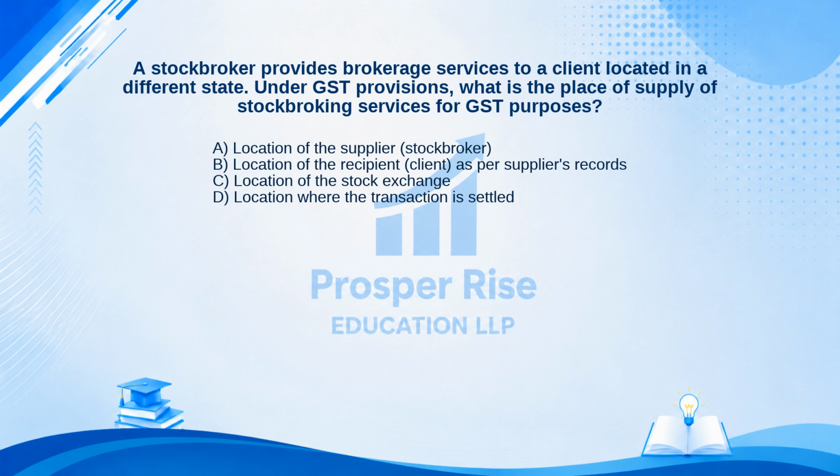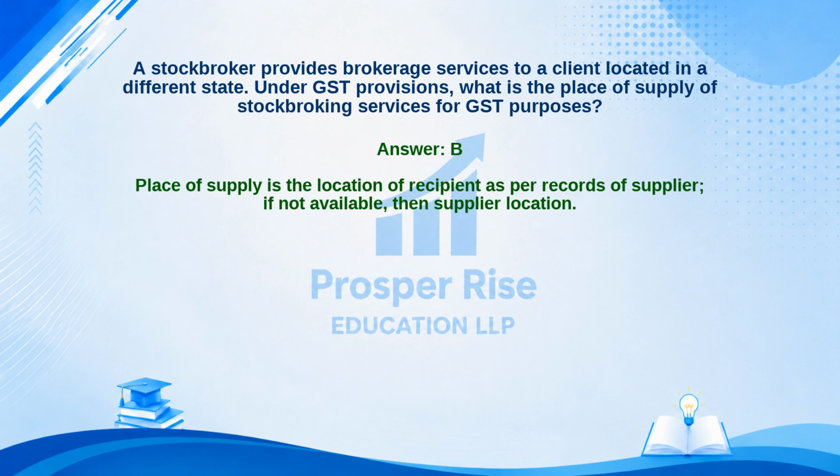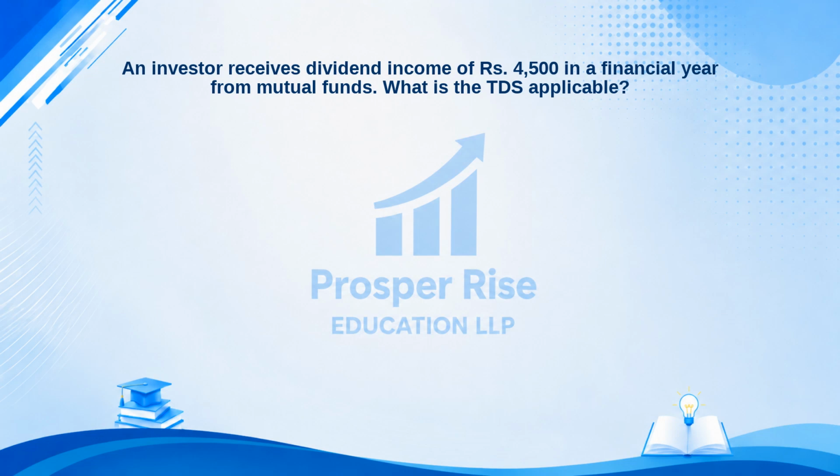The correct answer is option B. Let's see why. Place of supply is the location of recipient as per records of supplier. If not available, then supplier location. Test your knowledge with this one.